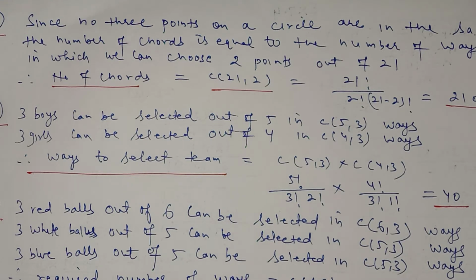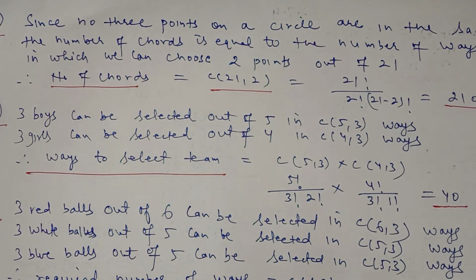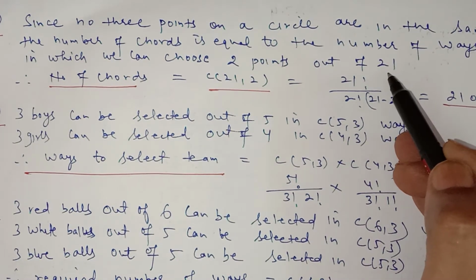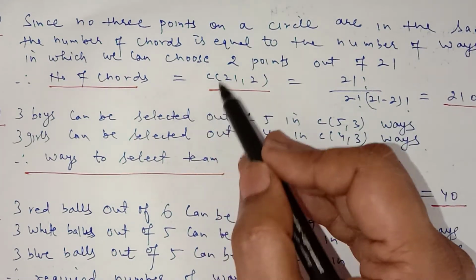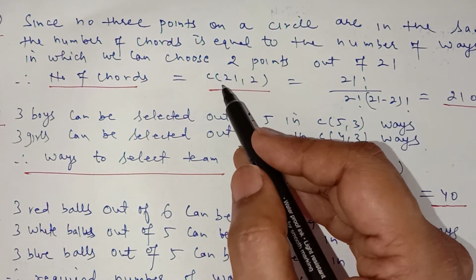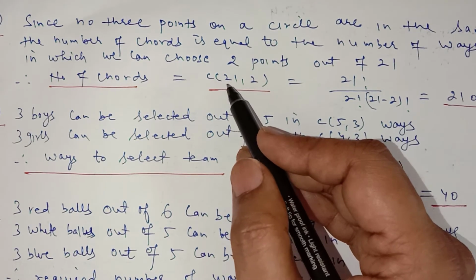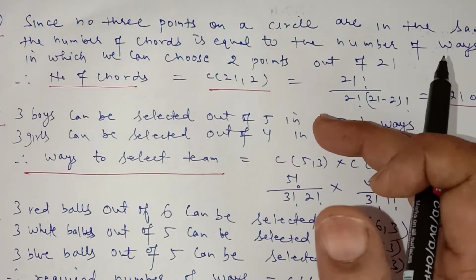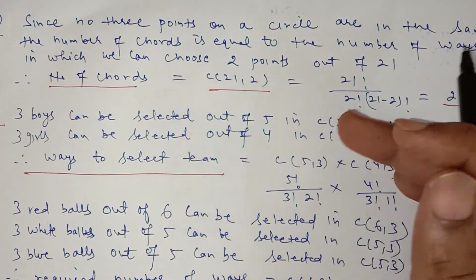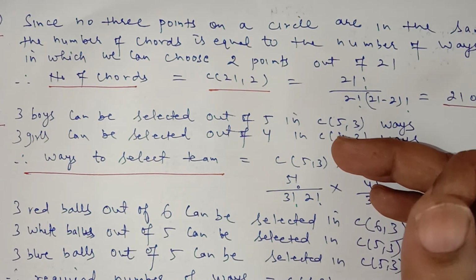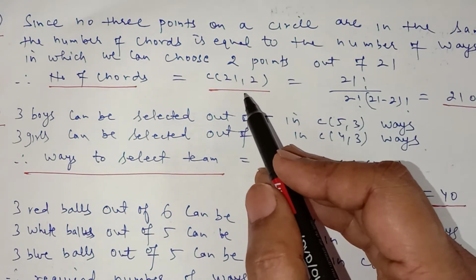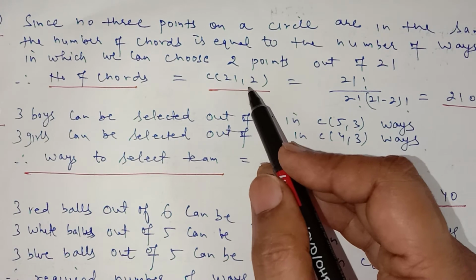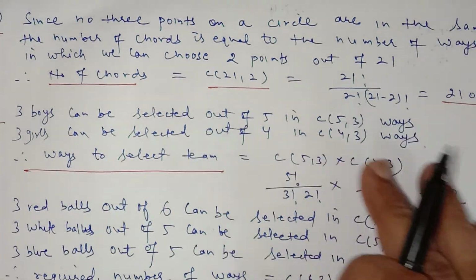So it means we have to do a selection here. The chord is made by joining 2 points. We have only 21 points, so how many chords can we make? By combination of 21 and 2. We are using the combination here because when we join any 2 points, the chord AB or BA means the same, and when you join points B and C, the chord BC or CB means the same. It means the order of the arrangement is meaningless here, so it will be a selection. Therefore, combination of 21 and 2.